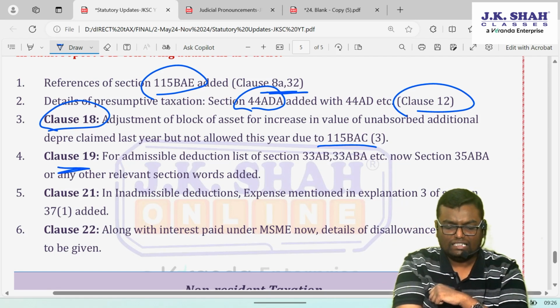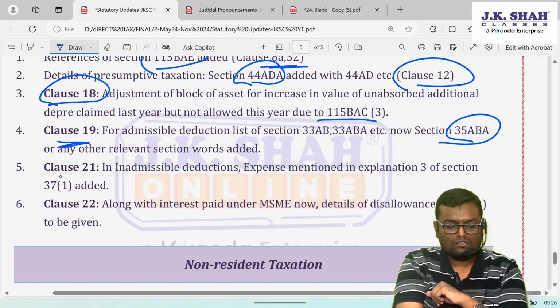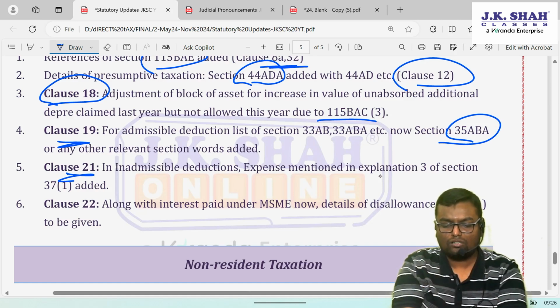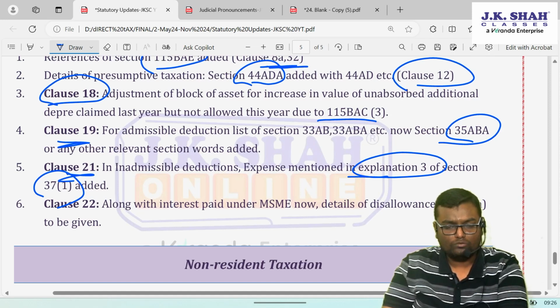In clause number 19, the reference to 35ABA was missing, which they have added. In clause number 21, disallowance, they have added the disclosure about disallowance of Explanation 3 of section 37 subsection 1, which was added during the year.